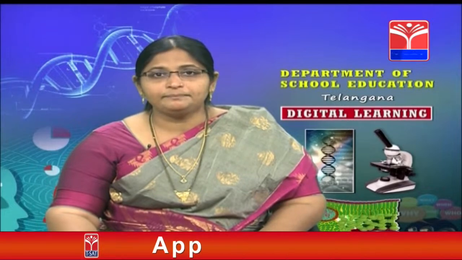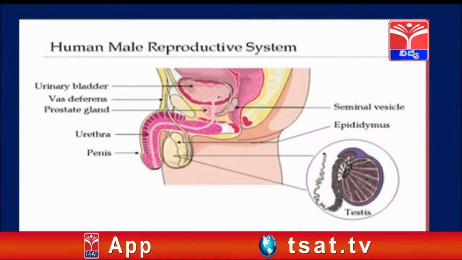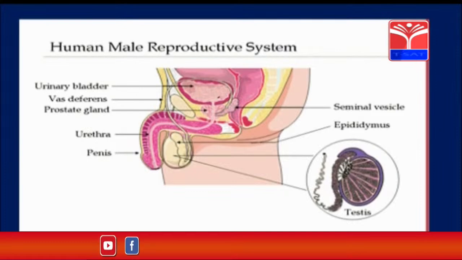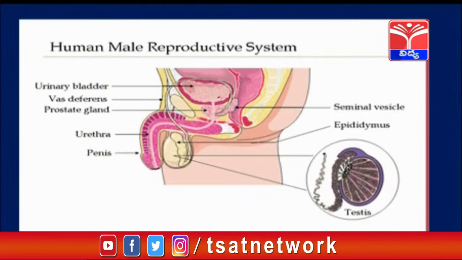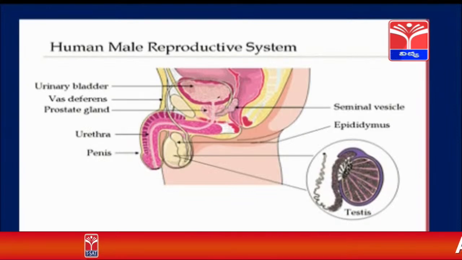See children here, the human male reproductive system. So this is the male reproductive system. You can see different parts of the male reproductive system. They are testis, vas deferens, prostate gland, urethra, seminal vesicles, epididymis, penis, all these things. So these are the different parts of the male reproductive system.